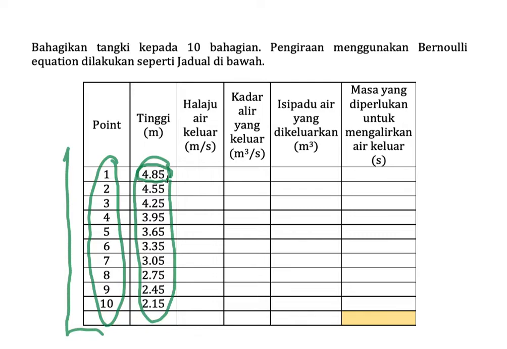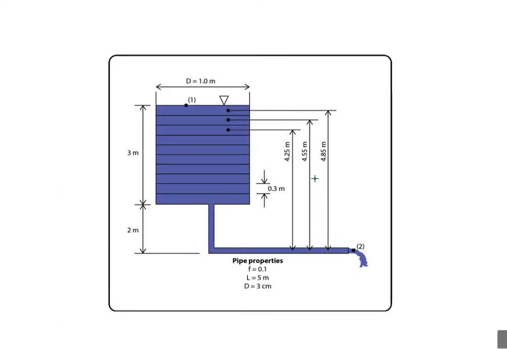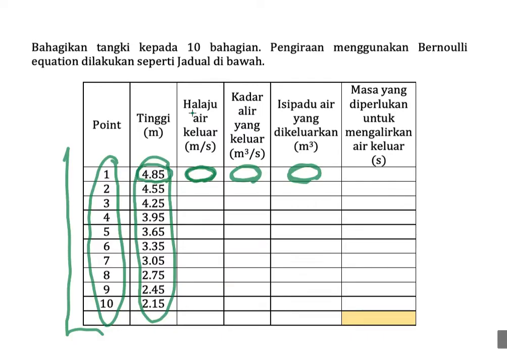Then we calculate the velocity, and from this velocity we calculate the flow rate out of the pipe, then the volume of water that flows out, meaning only the volume of this small portion. Then we calculate the time to empty that certain portion.